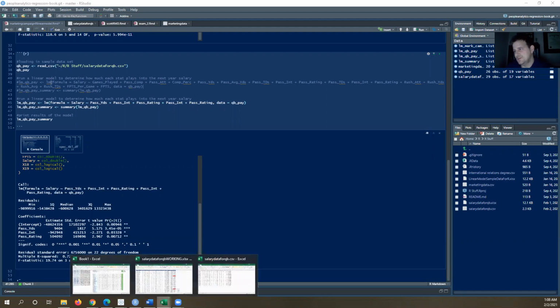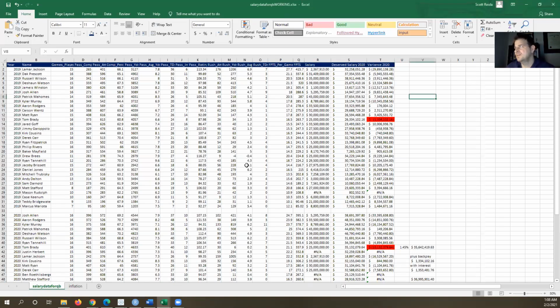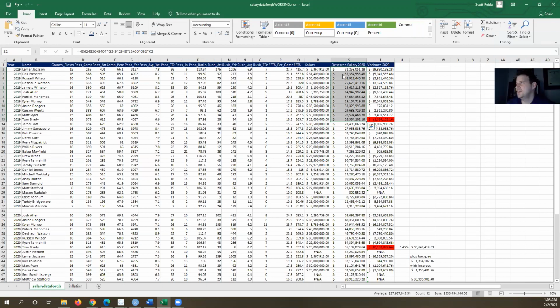I took this back into Excel, and essentially I have the actual salary, and I put the model salary in here to see what the salary would have been if they went by the model. And as you can see, you've got Tom Brady right here. He is paid 25 million, but using the model, he probably should have been paid 26.3 million, which means he was shorted about $1.3 million for the current year.